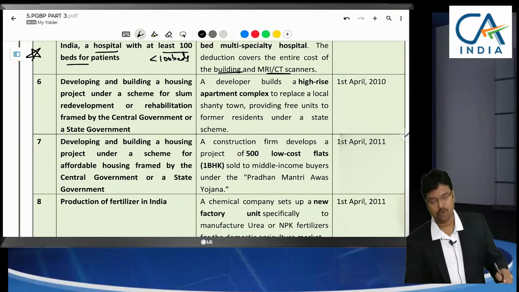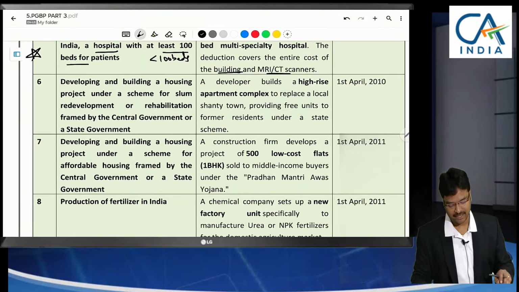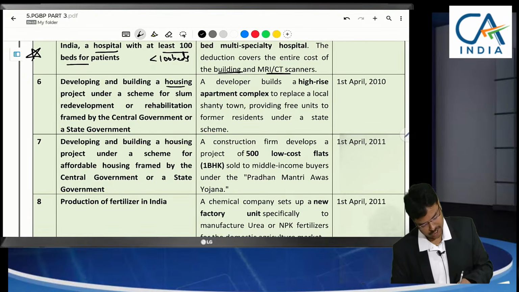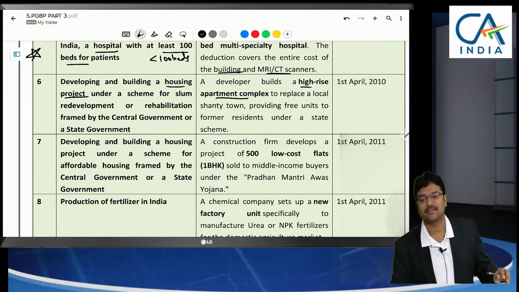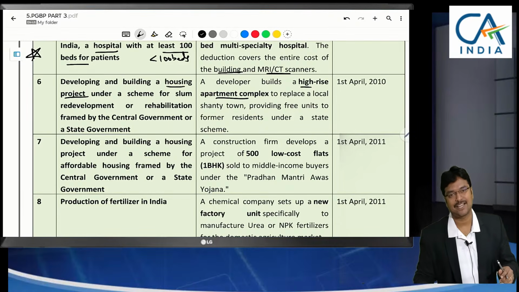Next, in total how many businesses were there here? 14 specified businesses were there. Housing project, a government housing project we are constructing, for which we need a lot of equipments. Cranes are needed for shifting the material. Through machinery they start constructing buildings, laying bricks, etc. All these capital expenditures you can claim as deduction.